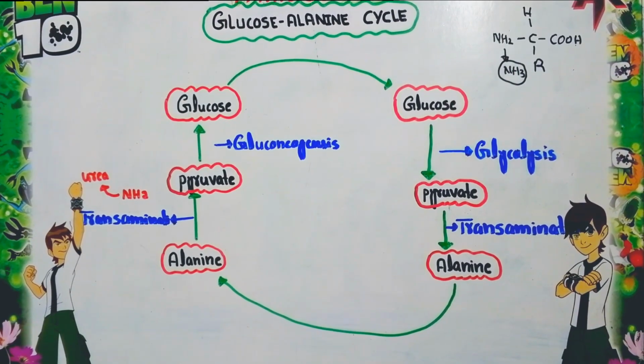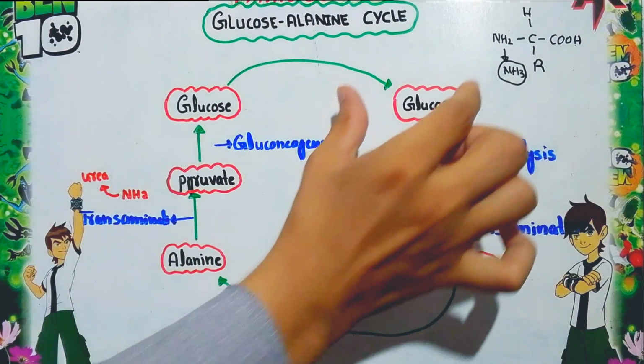In this video lecture we will talk about one of the important and interesting topics from biochemistry, that is the glucose-alanine cycle. This glucose-alanine cycle is related to gluconeogenesis. Now what happens in our skeletal muscle? They are the busiest muscles, involved in most of the activity of our body. So they use glucose.